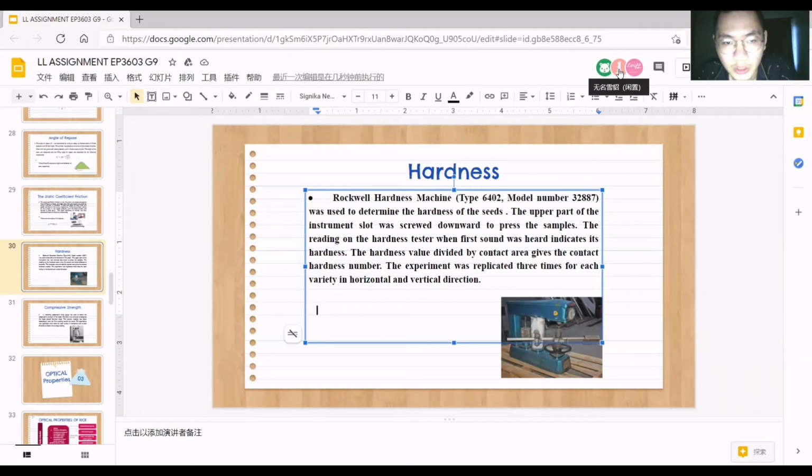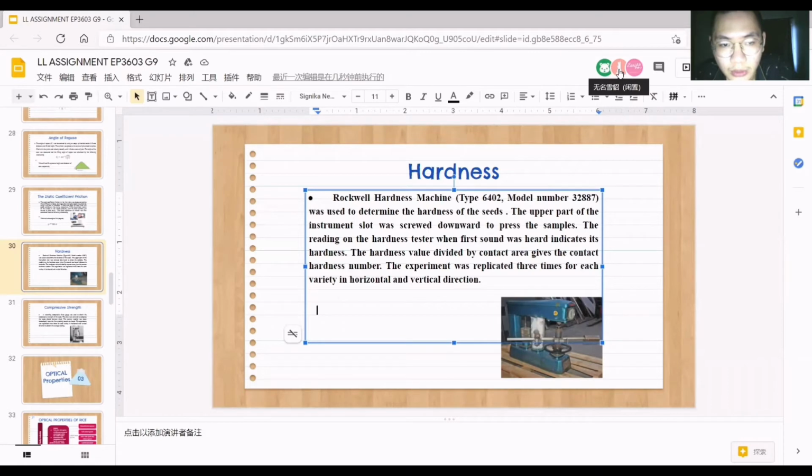A Rockwell hardness machine was used to determine the hardness of the seed. The upper part of the instrument slot was screwed downward to press the samples. The reading on the hardness tester when the first sound was heard indicates its hardness.